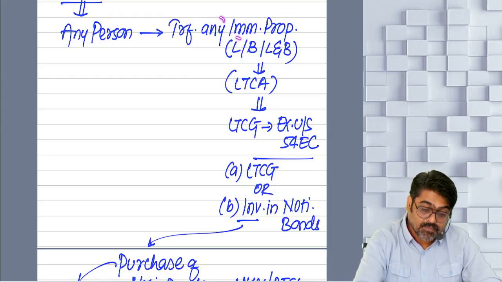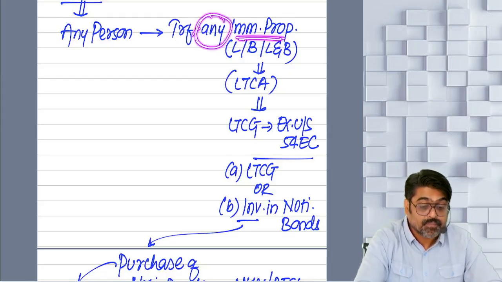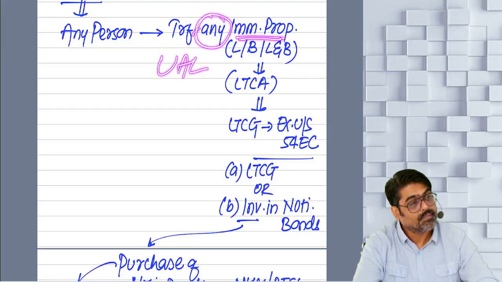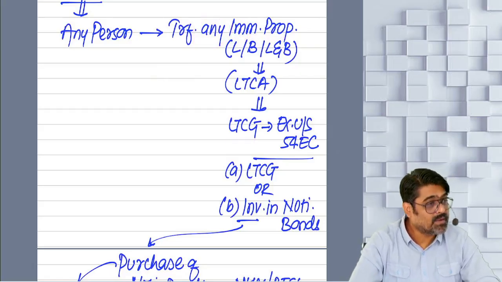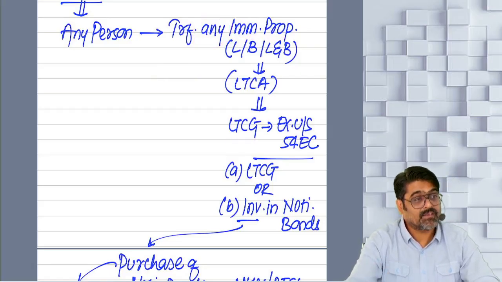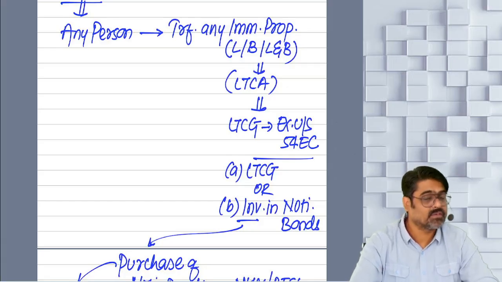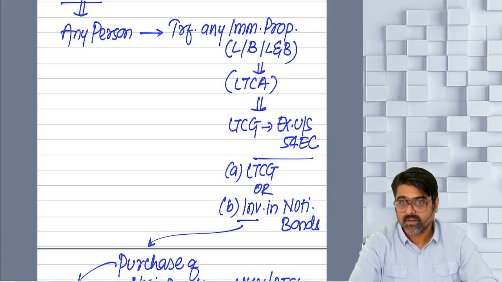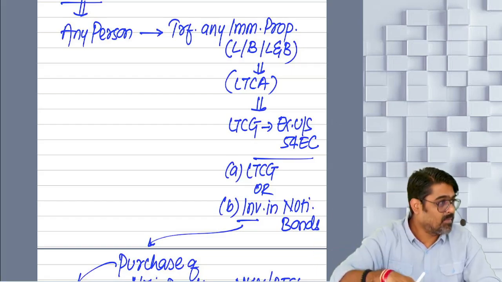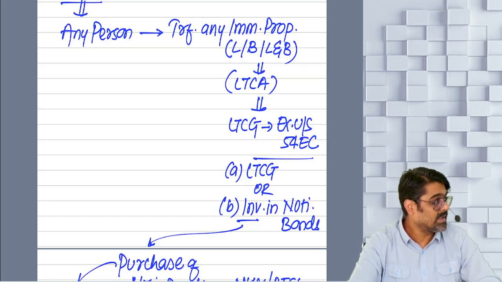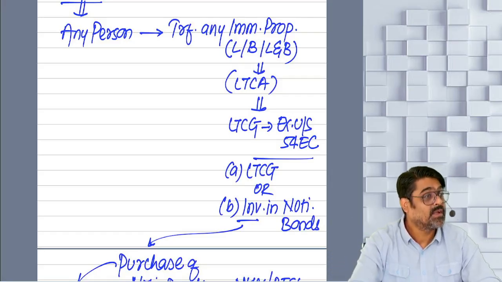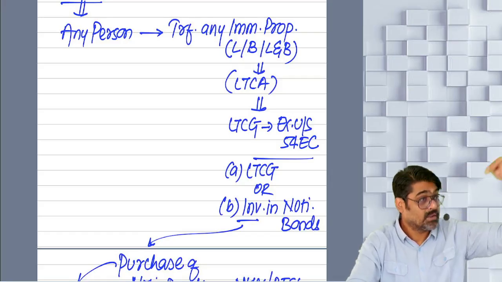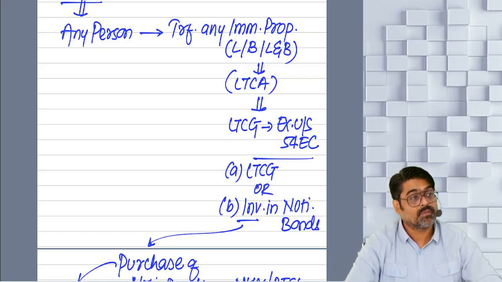Which property are they saying? Immovable property. Which immovable property? Urban agricultural land is also an immovable property. So can you have long-term gain on transfer of urban agricultural land? Can you claim the exemption of that under section 54EC? Yes. It is nowhere mentioned that the immovable property can be any immovable property other than urban agricultural land. Even for urban agricultural land, long-term gain can be exempt under section 54EC. That can be exempt under 54B also.